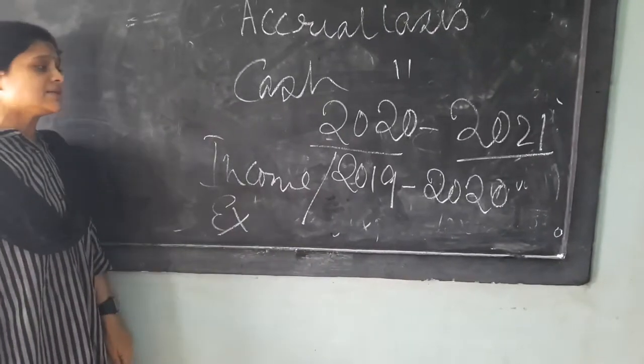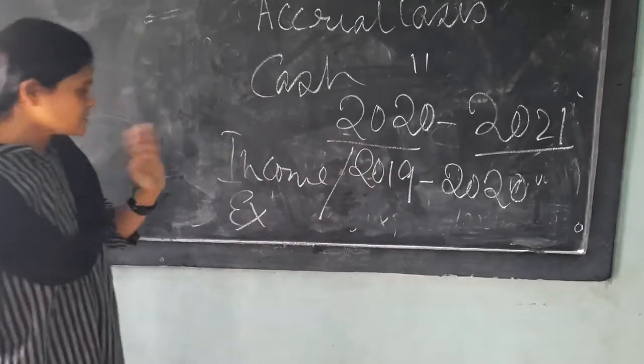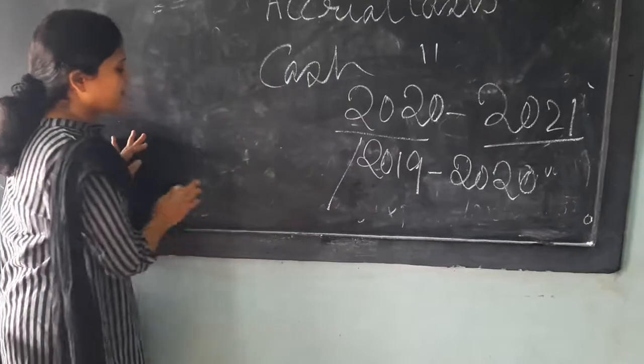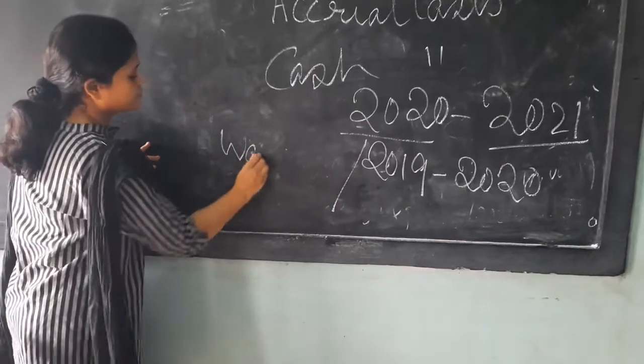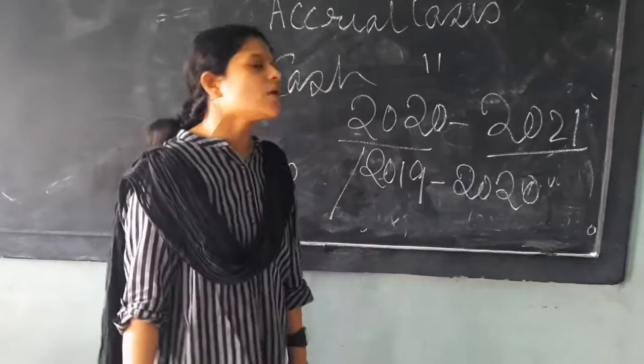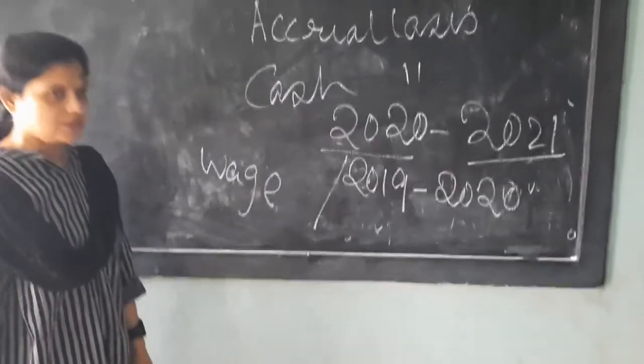Suppose I am giving an example: write down the wage of 2019-2020 paid in 2020-2021.